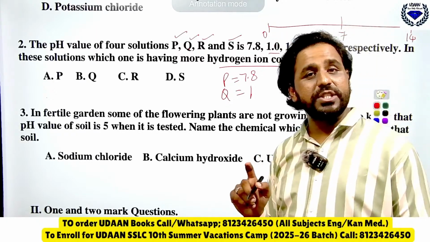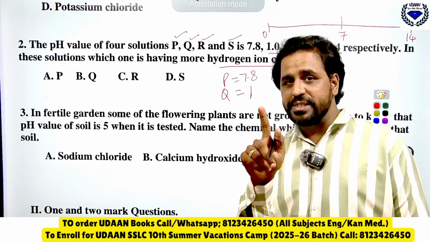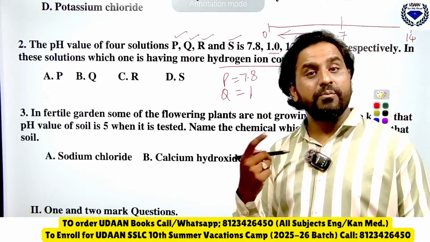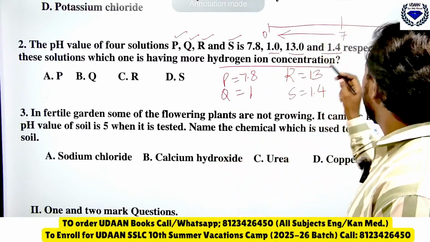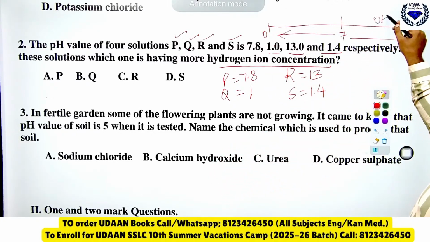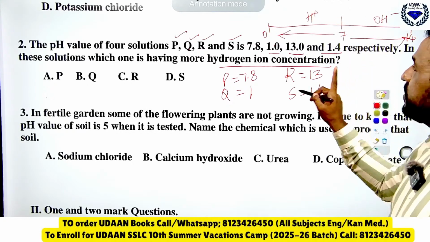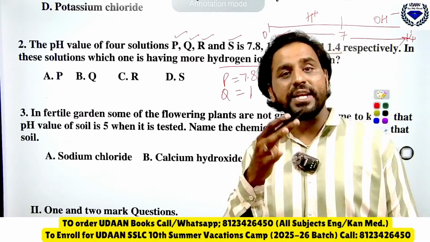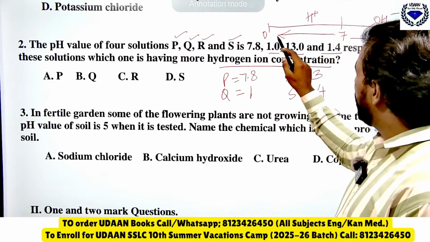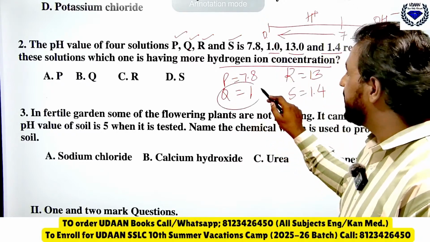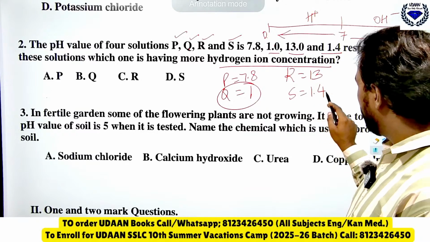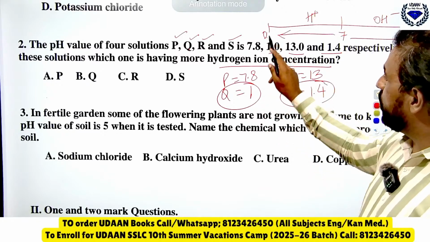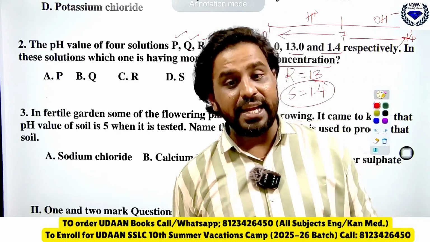Q is very near to 0, therefore the right answer is Q.